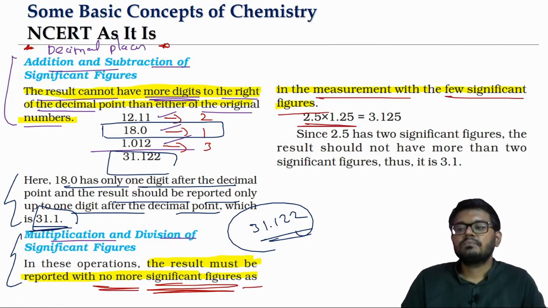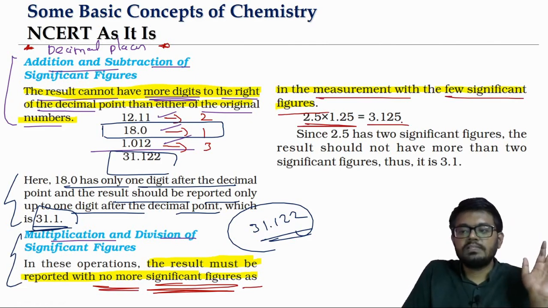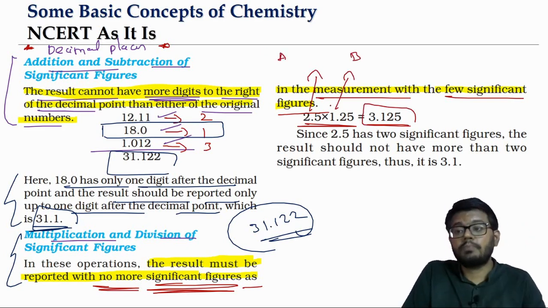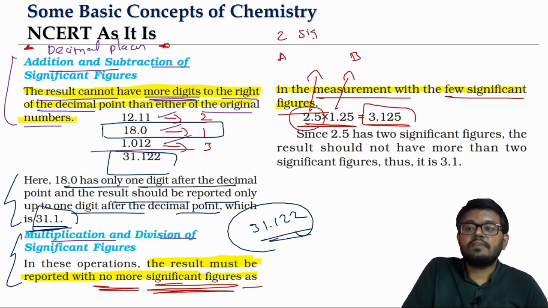Means what? We are doing the multiplication of 2.5 with 1.25. Just do the normal multiplication. What is the value of it? 3.125. Now the given numbers, let me call them A and B. A is 2.5, B is 1.25. A has how many significant figures? 2 significant figures. B has how many significant figures? 3 significant figures.